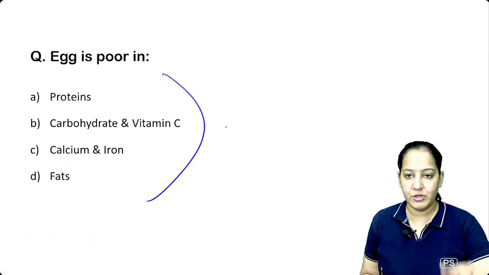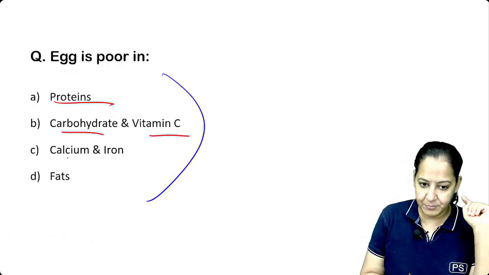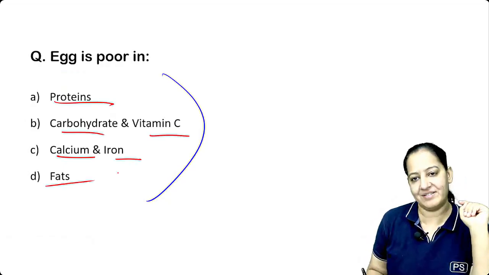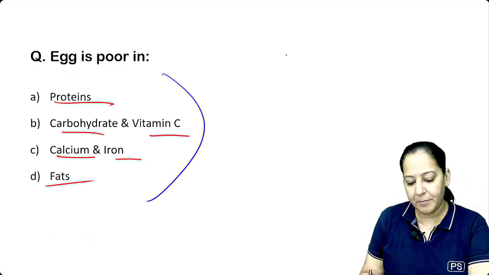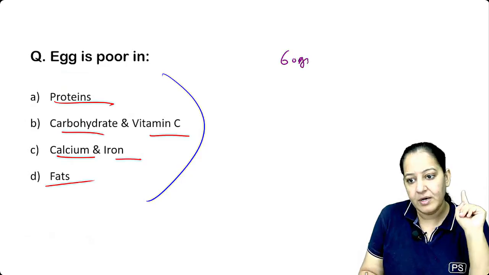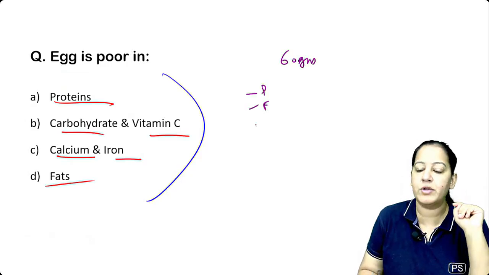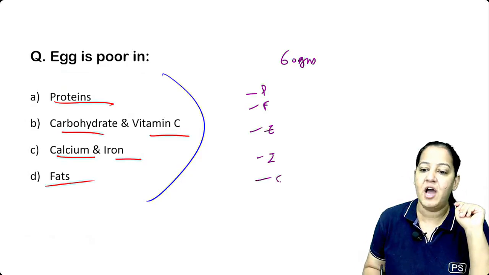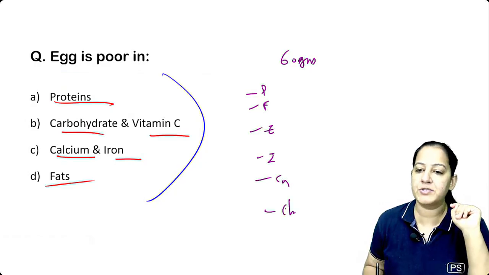Egg is deficient only in two things. Is it protein, carbs, and vitamin C, calcium and iron, or fats? Egg contains everything. Learn the composition of egg. You have to learn, for a 60-gram egg, how much protein, how much fat, how much energy, how much iron, how much calcium, how much cholesterol. Tell me everything.